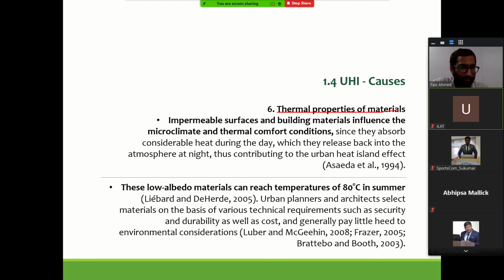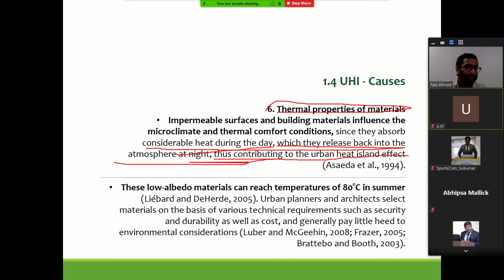Another thing is thermal properties of building material, and also the surface treatment of the material. That is also important. Impermeable surfaces and building materials influence the microclimate and thermal conditions, since they absorb considerable heat during the day, which they release back into the atmosphere at night, thus contributing to urban heat islands.